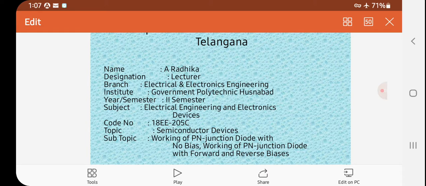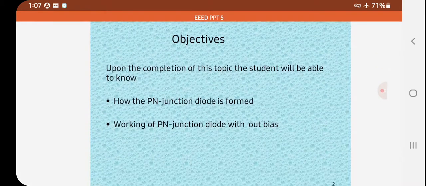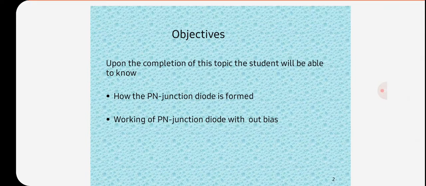So today we are going to discuss semiconducting devices, and in this we are going to discuss the working of a PN junction diode with no bias, and the working of a PN junction diode with forward and reverse bias. So these are today's topics: how the PN junction diode is formed and the working of a PN junction diode without bias.